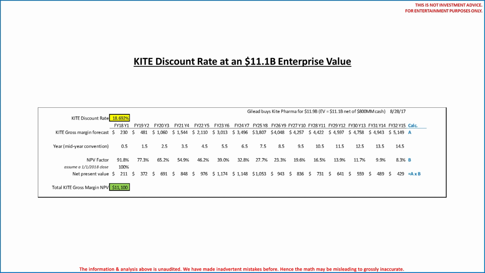We should note KITE provided a set of quote-unquote adjusted projections that forecast revenues at roughly twice the sales forecasts that went into this discount rate analysis. Now we know now that the KITE acquisition has not worked out as planned, but, at the time, you have to wonder if the adjusted forecasts were considered. All other things being equal, you double the gross margin forecast, you halve the discount rate.